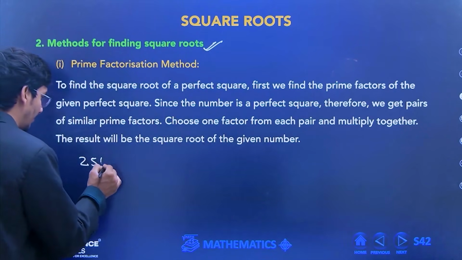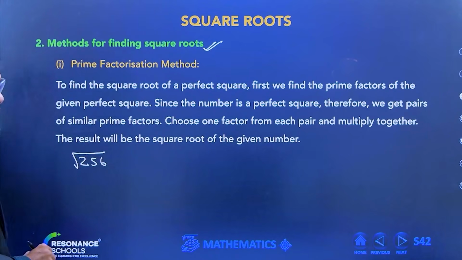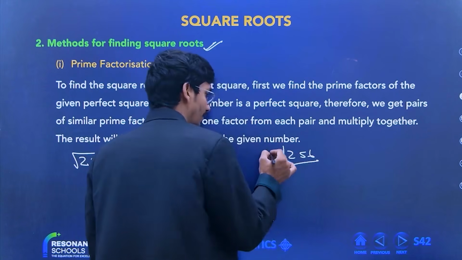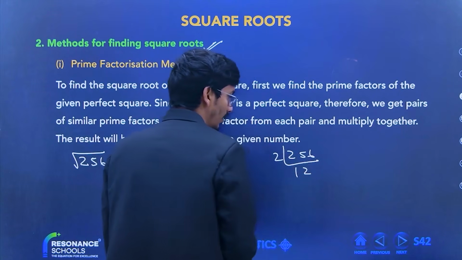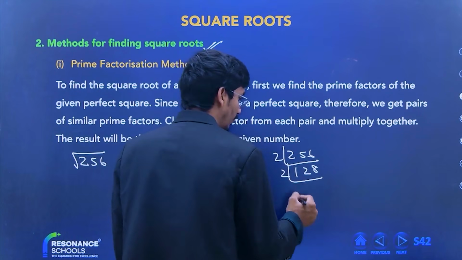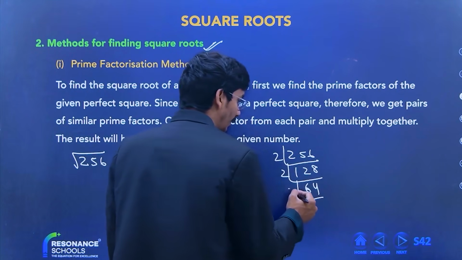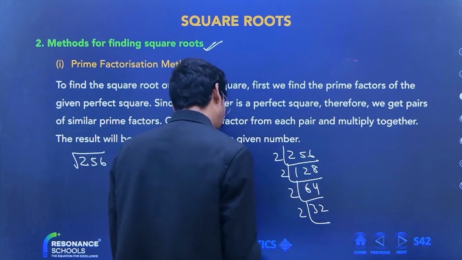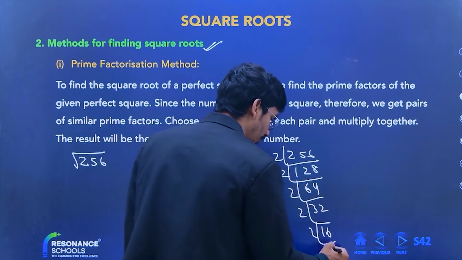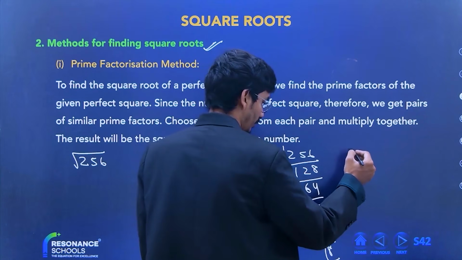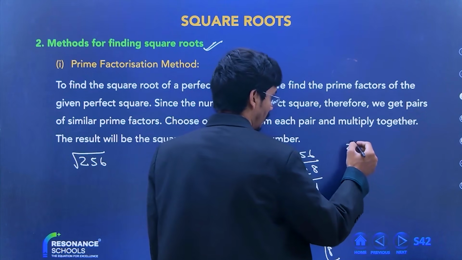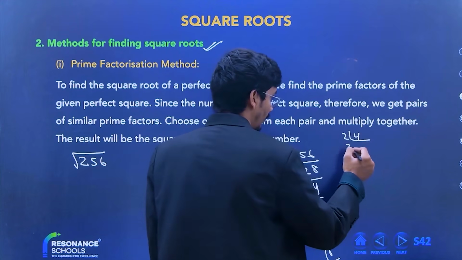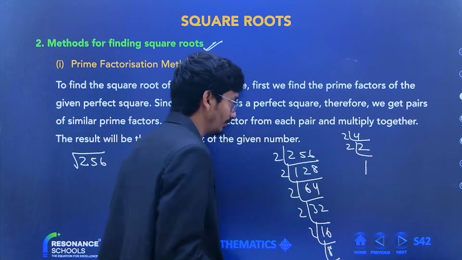I am taking the example of the square root of 256. Start doing the prime factorization of 256. First of all, we divide by 2, so it's 128. Again divide by 2, it's 64. Again divide by 2, it's 32. Again by 2, it's 16. Again by 2, it's 8. Again by 2, it's 4. Again by 2, it's 2, and again 1.